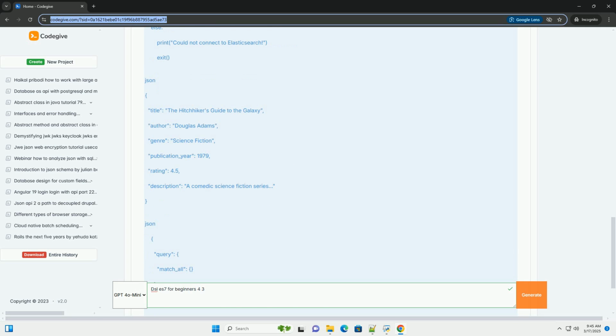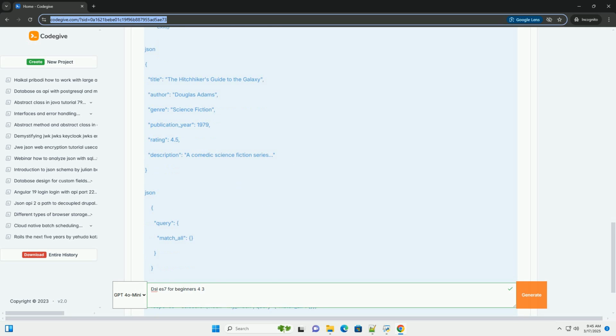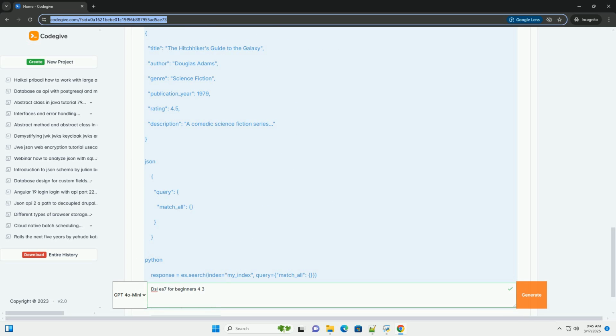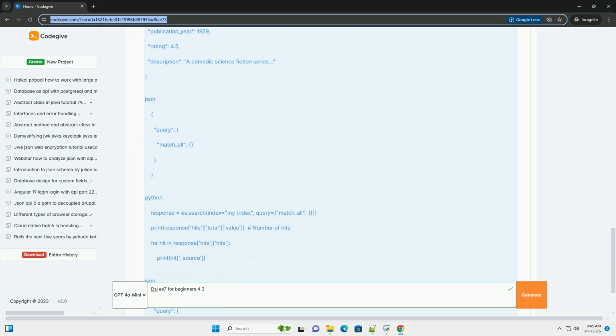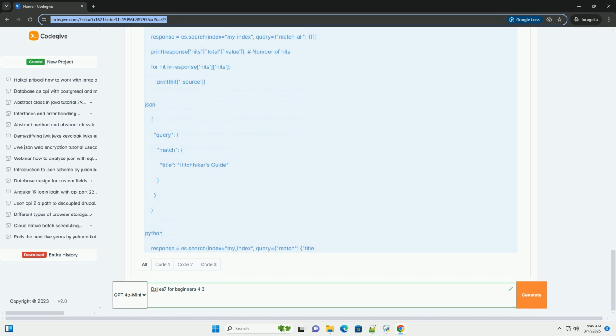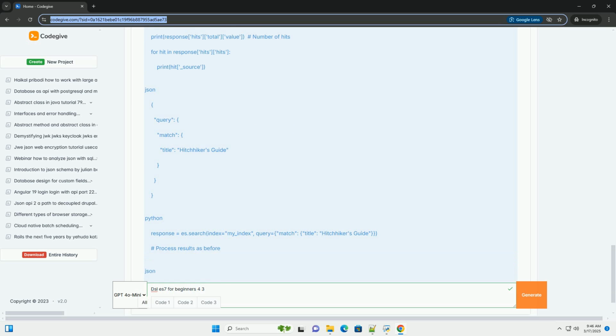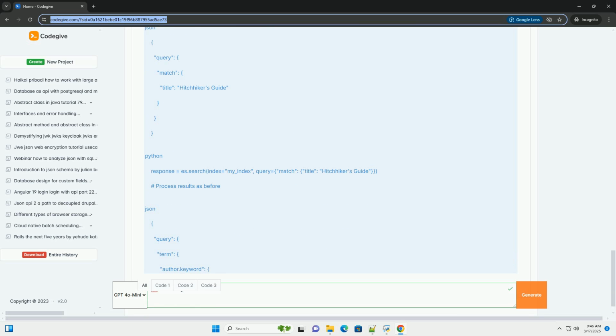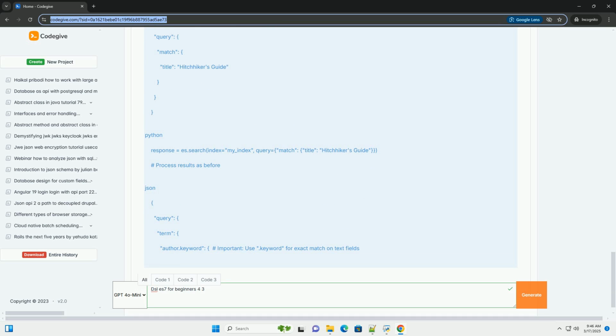Disclaimer: Elasticsearch is a complex system. This tutorial aims to provide a solid foundation, but further exploration and practice are highly recommended. Remember to refer to the official Elasticsearch documentation for the most up-to-date and accurate information.